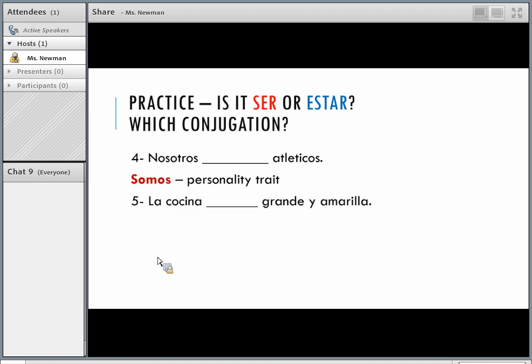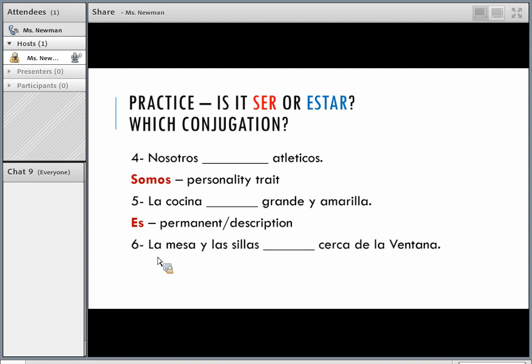La cocina, blank, grande y amarilla. The kitchen is big and yellow. Hopefully you remember back from that chart, you use ser for those physical descriptions. We're describing the kitchen, it's ser. Okay, which conjugation though? La cocina, that's our subject. That goes basically with the one for he, she, you, it. Es. La cocina es grande y amarilla. It's kind of a permanent description.